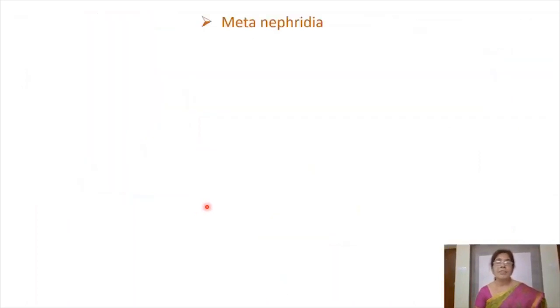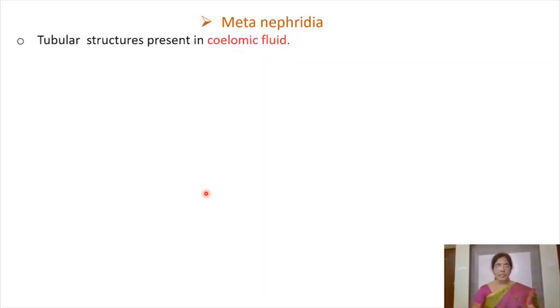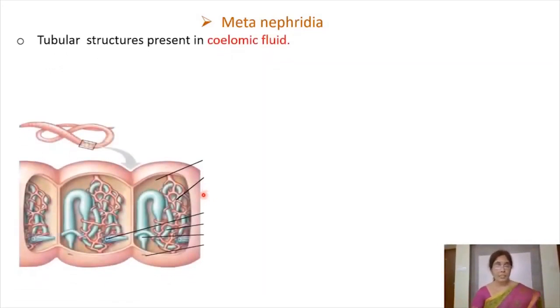And next type of excretory organs in invertebrates are metanephridia. These are also tubular structures. These are metanephridia. These are tubular structures. They are found immersed in the coelomic fluid and they are enveloped by capillary network.